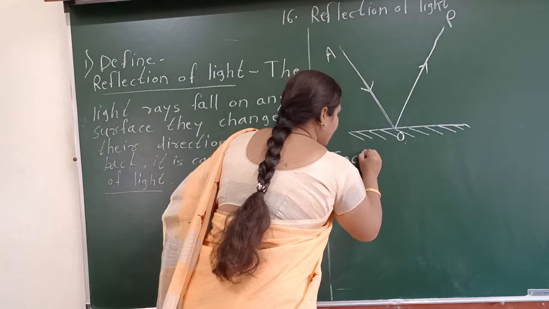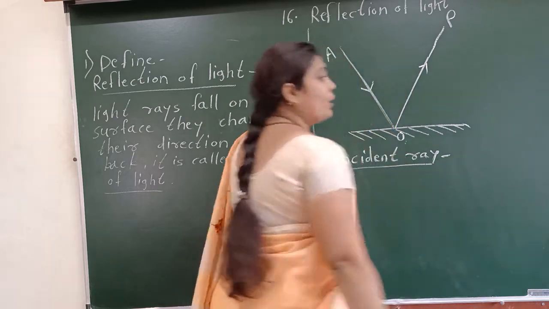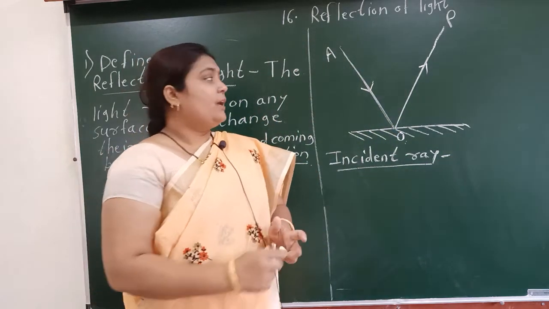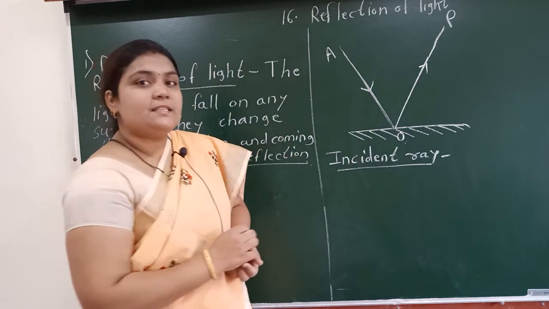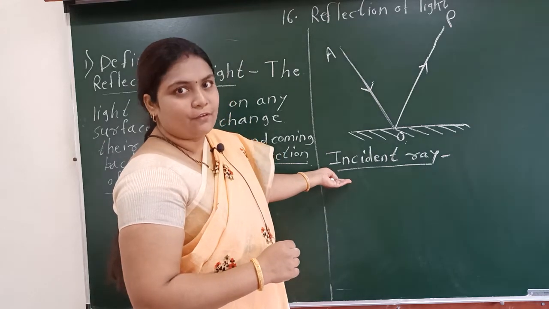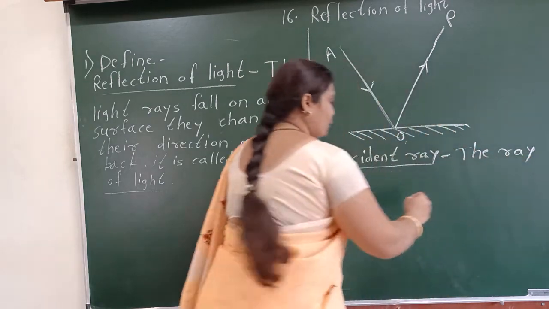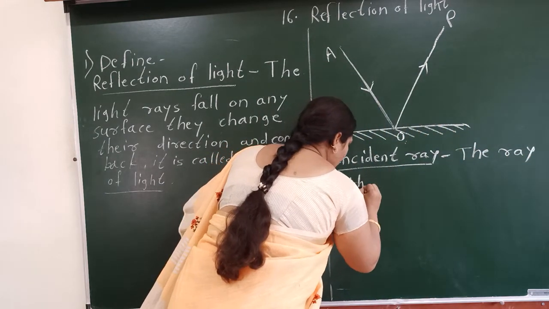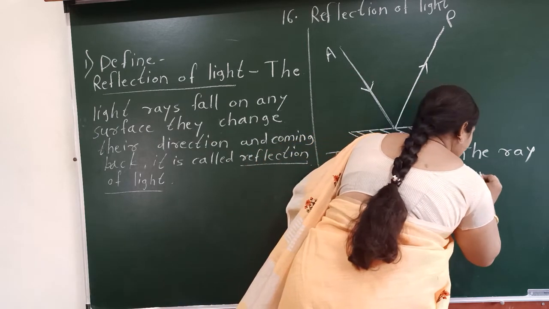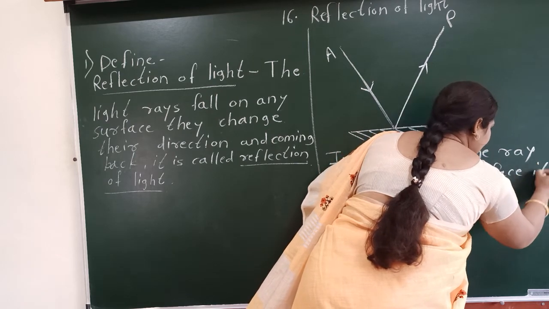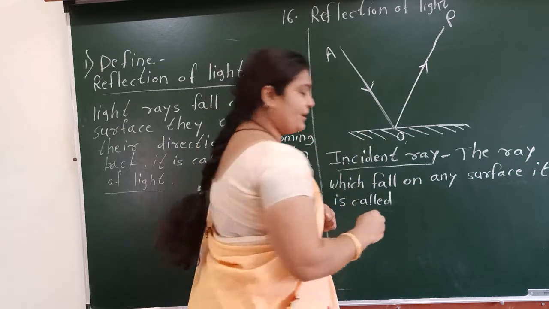This ray AO which falls on the surface of the mirror, students, is nothing but the incident ray. What do you mean by incident ray? The ray which falls on any surface is called the incident ray. Now write down the definition of the incident ray: the ray which falls on any surface is called incident ray.